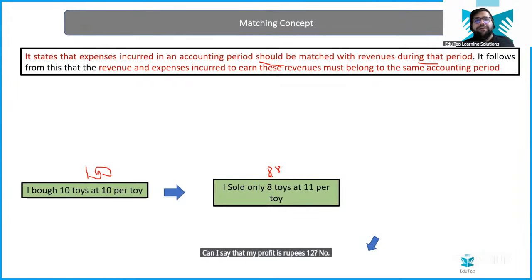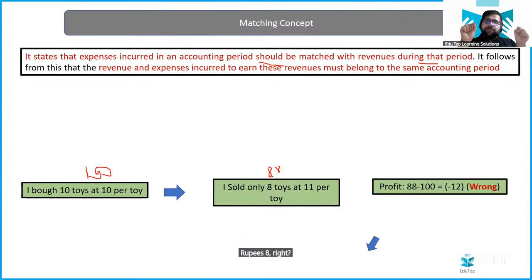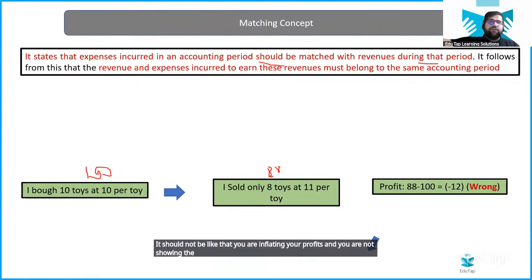No. You tell me what my profit will be. First, I am selling only 8 units. The revenue recognized in this case is 88. But what is the cost of 8 units? Each unit was purchased at 10, so the cost of 8 units will be 80. Now the profit is 88 minus 80, which is rupees 8, right? So this is what the matching concept tells you. The matching concept basically says that whatever you have sold, match it to the expenses. It should not be that you are inflating your profits and not showing the real profits.